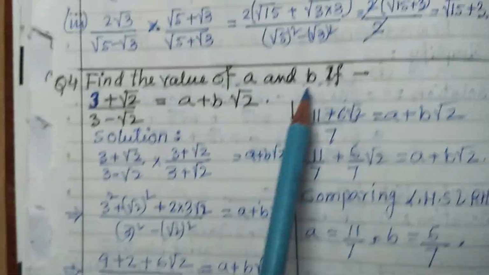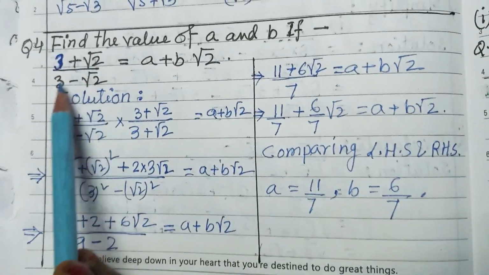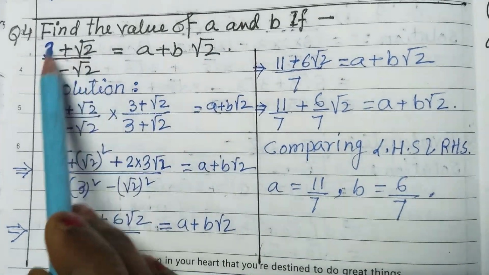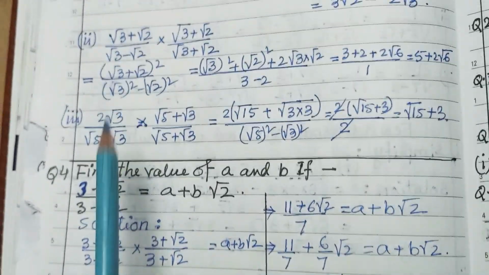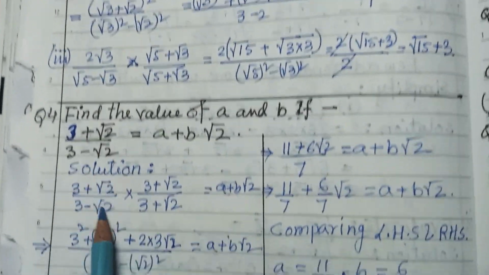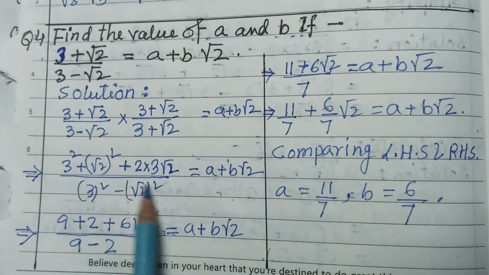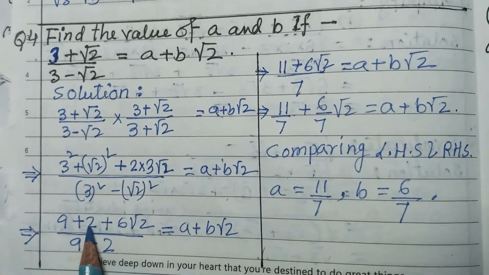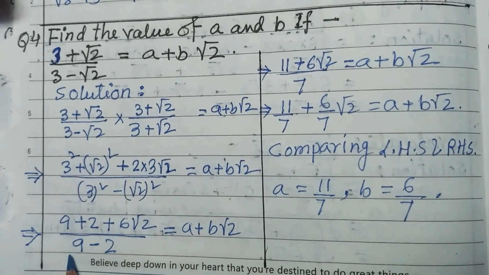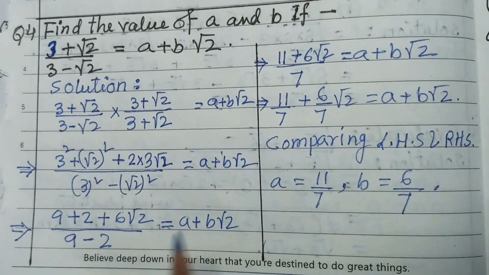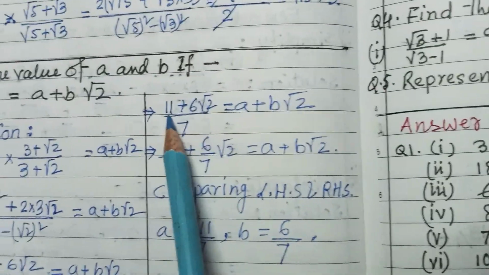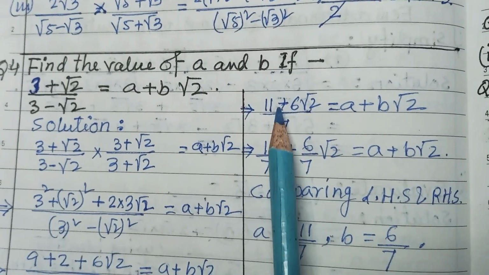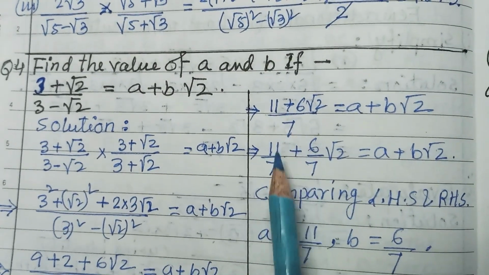Now find the value of a and b if 3 plus root 2 upon 3 minus root 2 is equal to a plus b root 2. Simple rationalization, as you have done before. Now the answer is coming as 9 plus 2 means 11 plus 6 root 2, and the denominator is 9 minus 2 means 7. Now check the right hand side. 11 plus 6 root 2 upon 7 is equal to this. Now it is 11 upon 7 plus 6 upon 7 root 2. We can write it in this form.